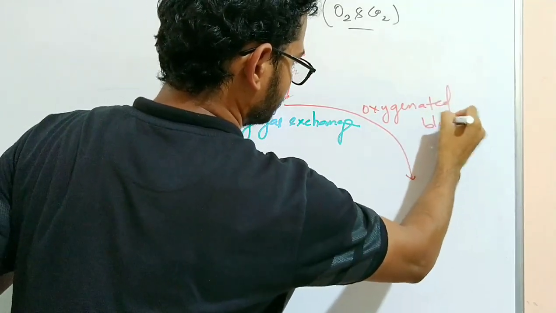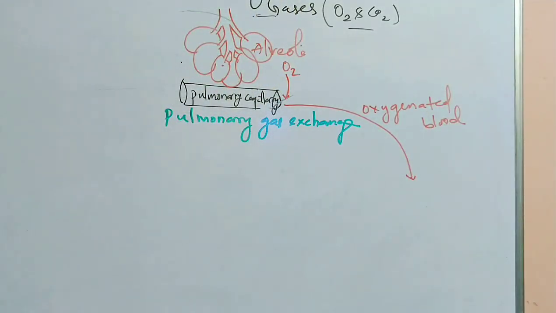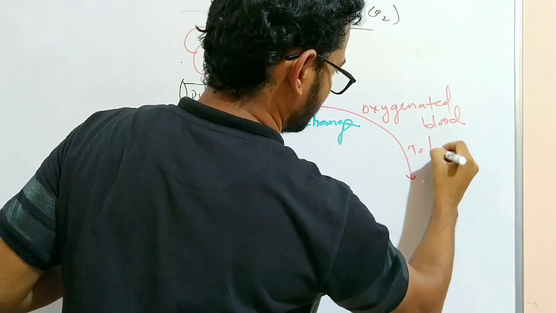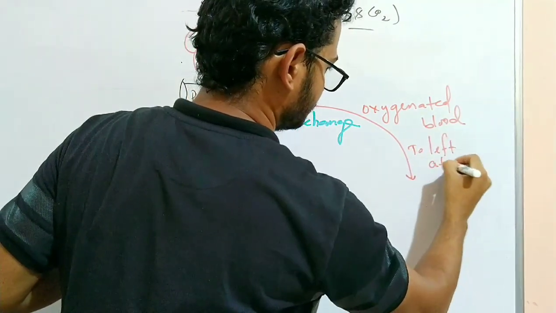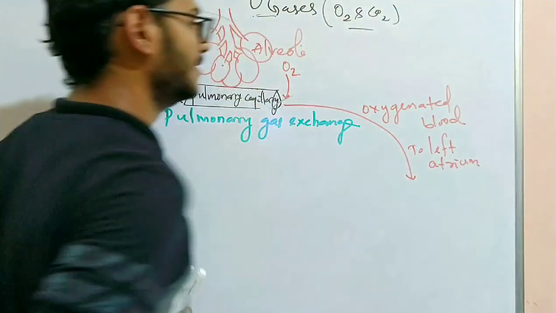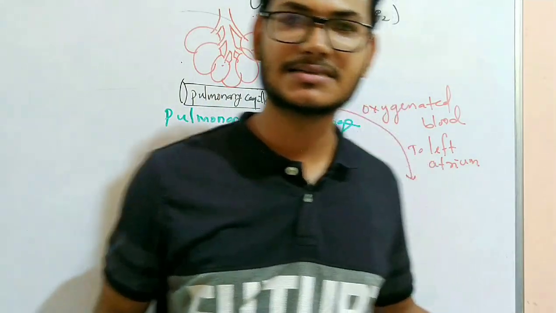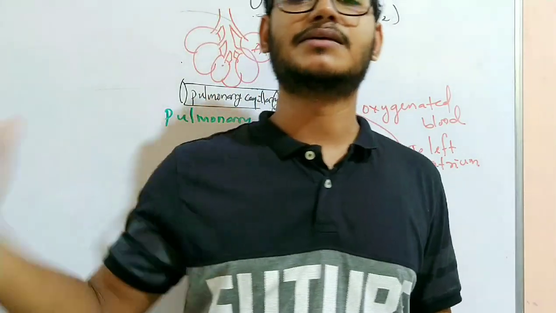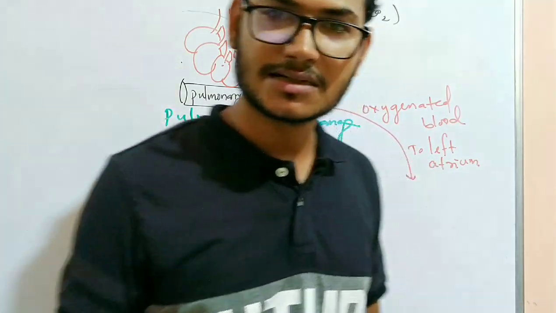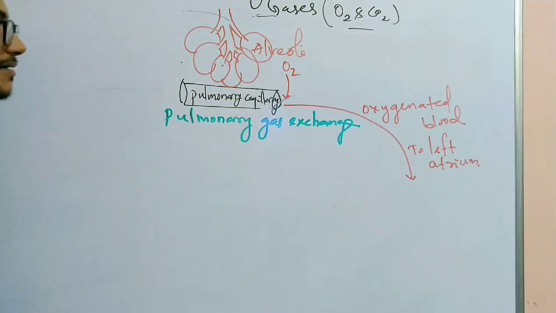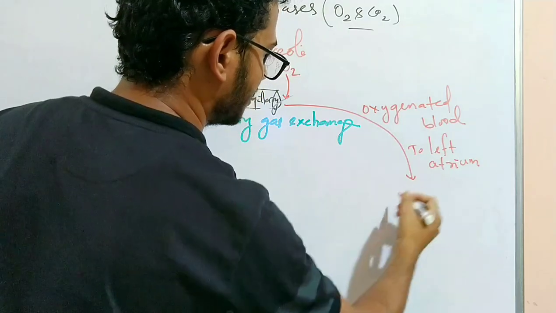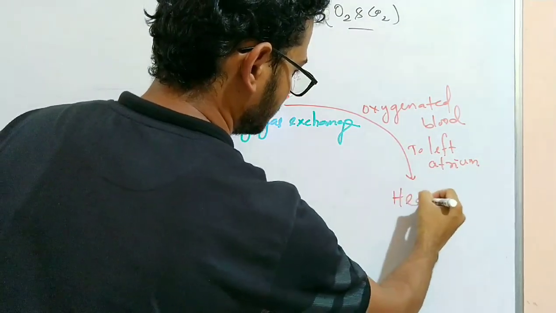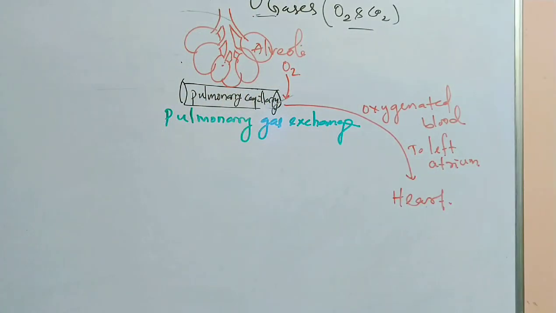Oxygenated blood, after being oxygenated, travels to the left atrium. As we know, the left side of our heart carries the pure blood, and the right side carries the deoxygenated or impure blood. So it travels to the left atrium of the heart. Here is the heart.